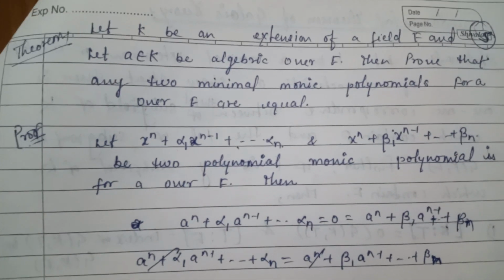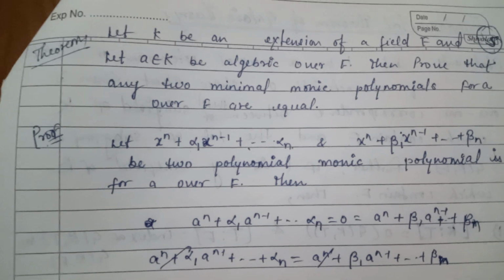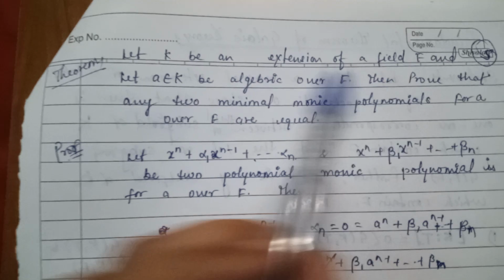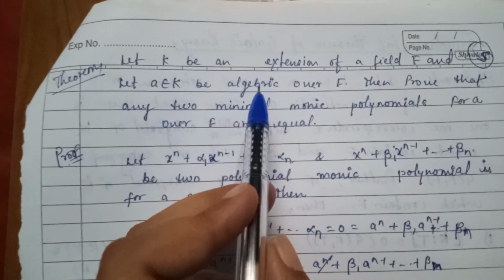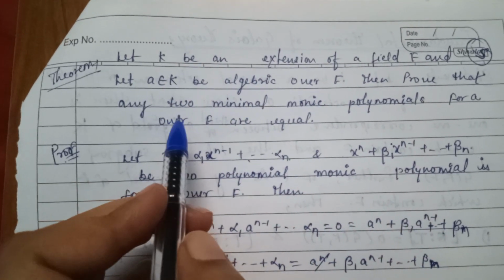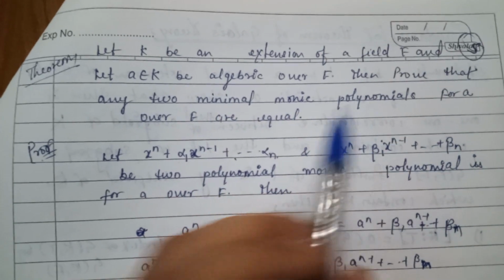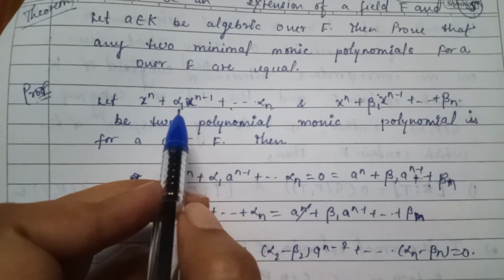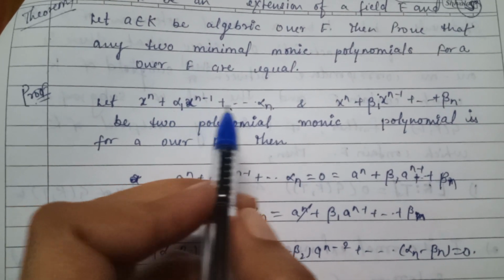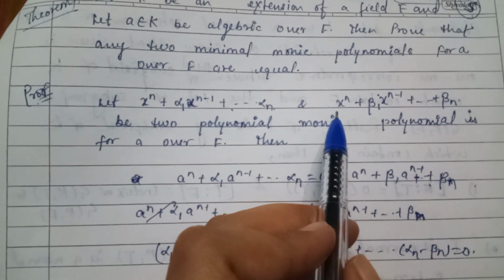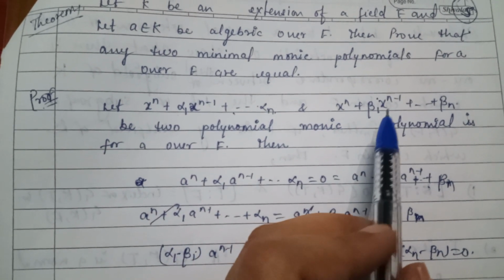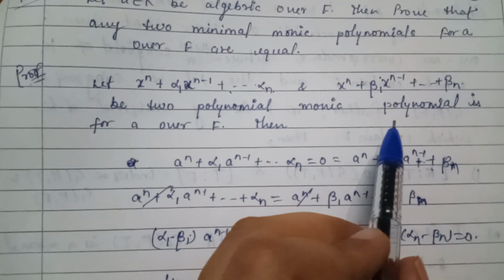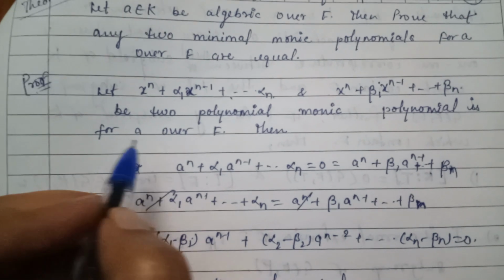Now there is another theorem related to algebraic extension. Let K be an extension of a field F and let a belonging to K be algebraic over F. Then prove that any two minimal monic polynomials for a over F are equal. Let x to the power n plus alpha 1 x to the power n minus 1 plus so on alpha n, and x to the power n plus beta 1 x to the power n minus 1 plus so on beta n be two monic minimal polynomials for a over F.